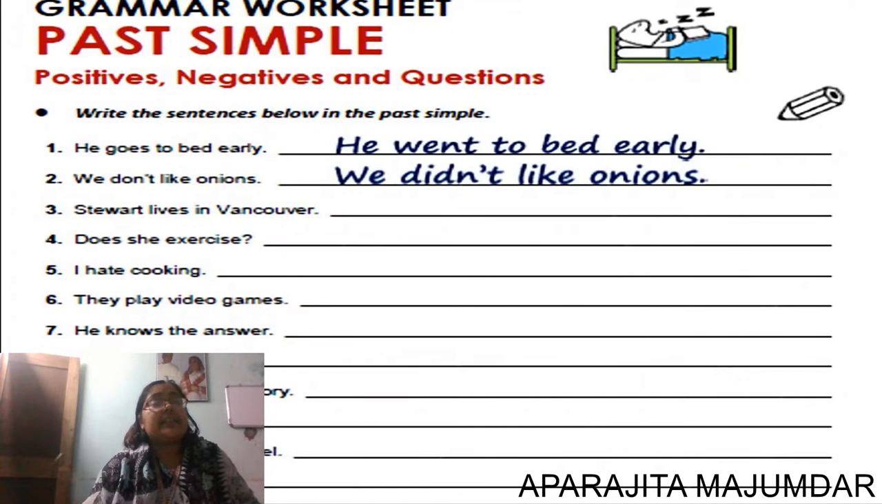The next is simple past. Just see here, I've given 2 examples. He goes to bed early. It becomes he went to bed early. We do not like onions. We did not like onions. This is a negative form. Now the rest of the sentences, you all are going to do it in your class hours with the help of your teacher.